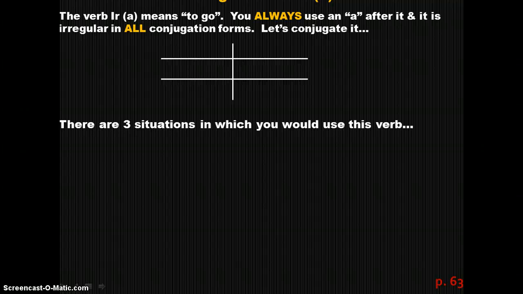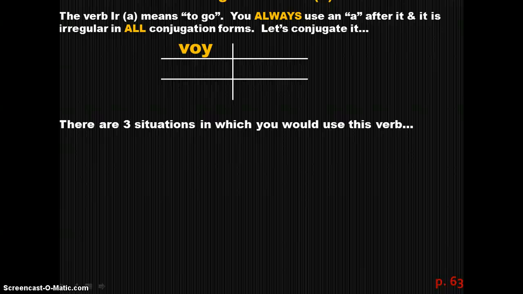All right, now look at page 63. Today we're going to review the verb ir, and we're going to be using it in different situations. The verb ir, if you recall, means to go. It always has a personal a after it, and it is irregular in all conjugation forms. Remember, each of these forms starts with a V, and then it's conjugated like an AR verb, and the yo form is an oi verb.